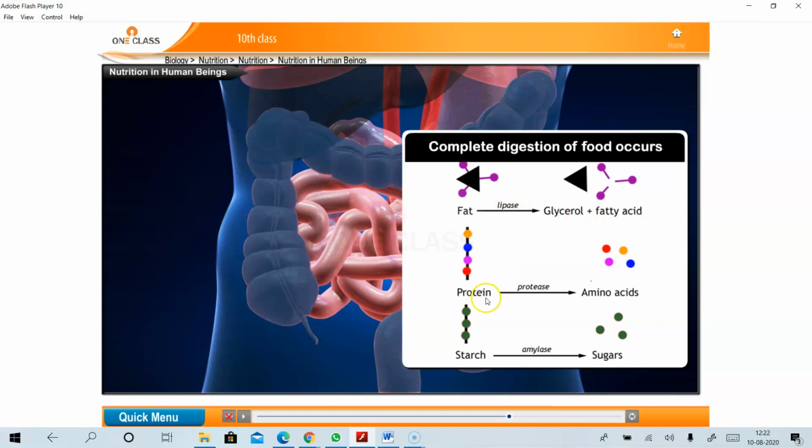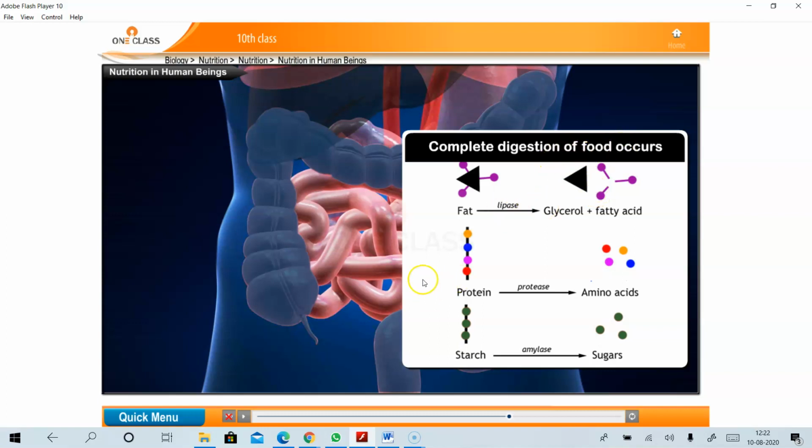Similarly, protein is digested and converted into amino acids with the help of the enzyme protease. Similarly, starch is converted into sugars with the help of the enzyme amylase that is present in the saliva. So this is an example of how the complete digestion of food occurs.